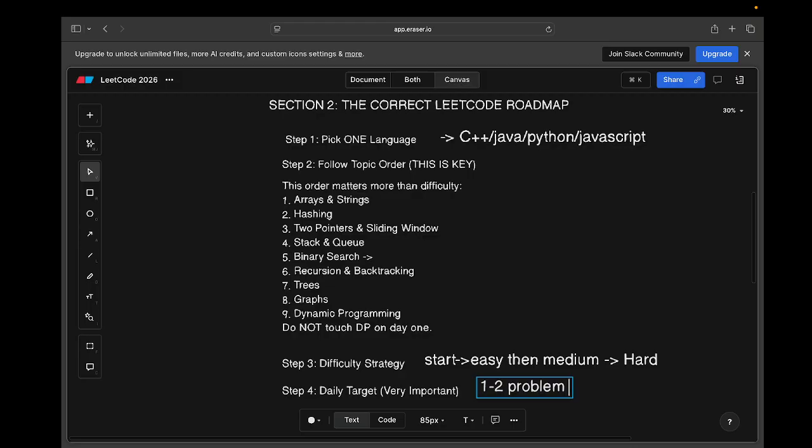Because if you memorize the solution, then in an online assessment or a LeetCode contest, you are not able to solve problems which are a little variation of a problem you have solved in the past, right? So this is really important.